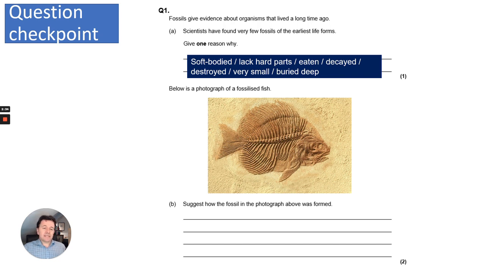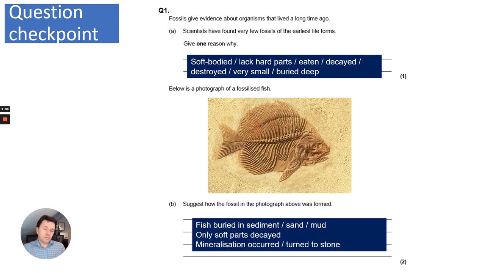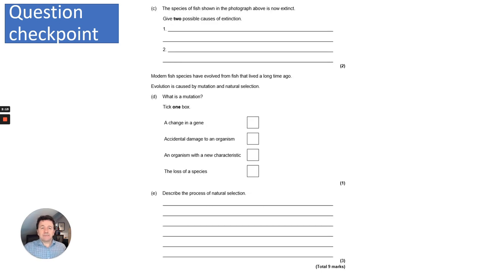B says, suggest how the fossil in the photograph above was formed. Well, the fish would have been buried in sediment, sand or mud. Only the soft parts decayed, and therefore mineralization would occur, or you could say that the hard parts turn to stone. C, so again, I'd like you to pause, read and answer these questions in 3, 2, 1.